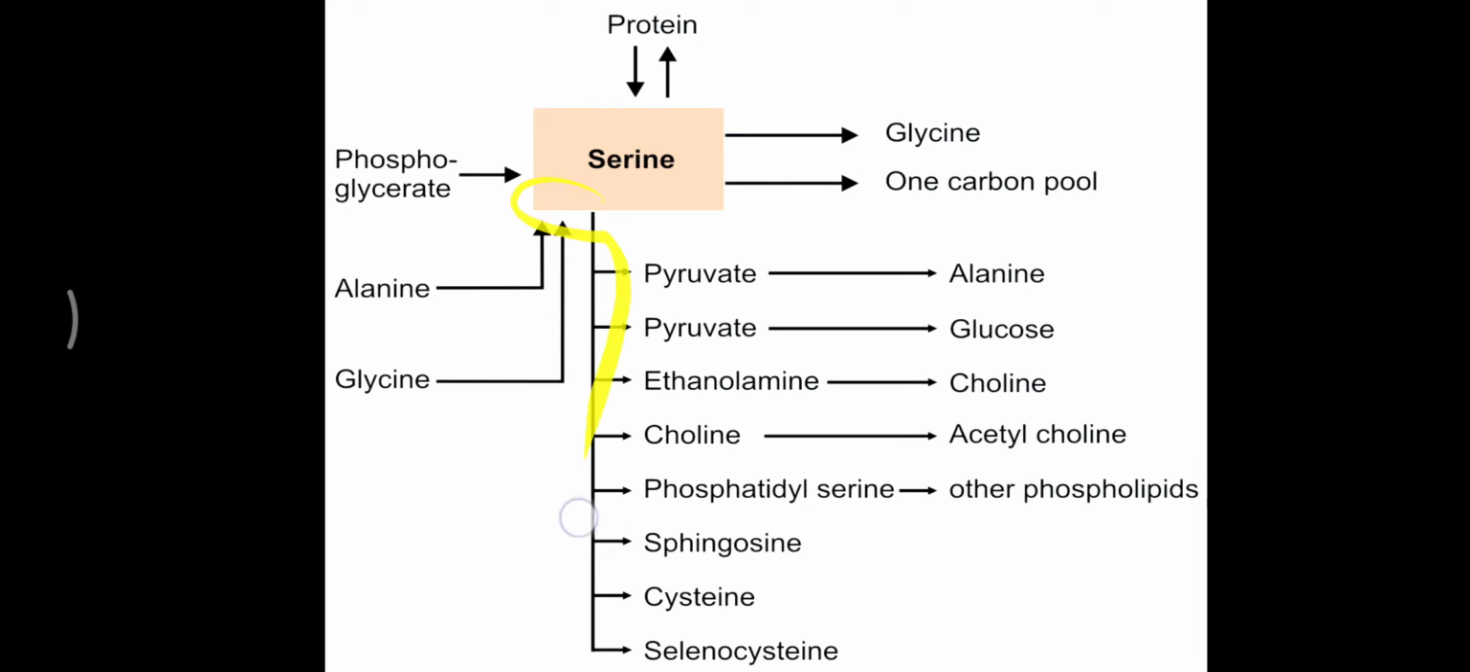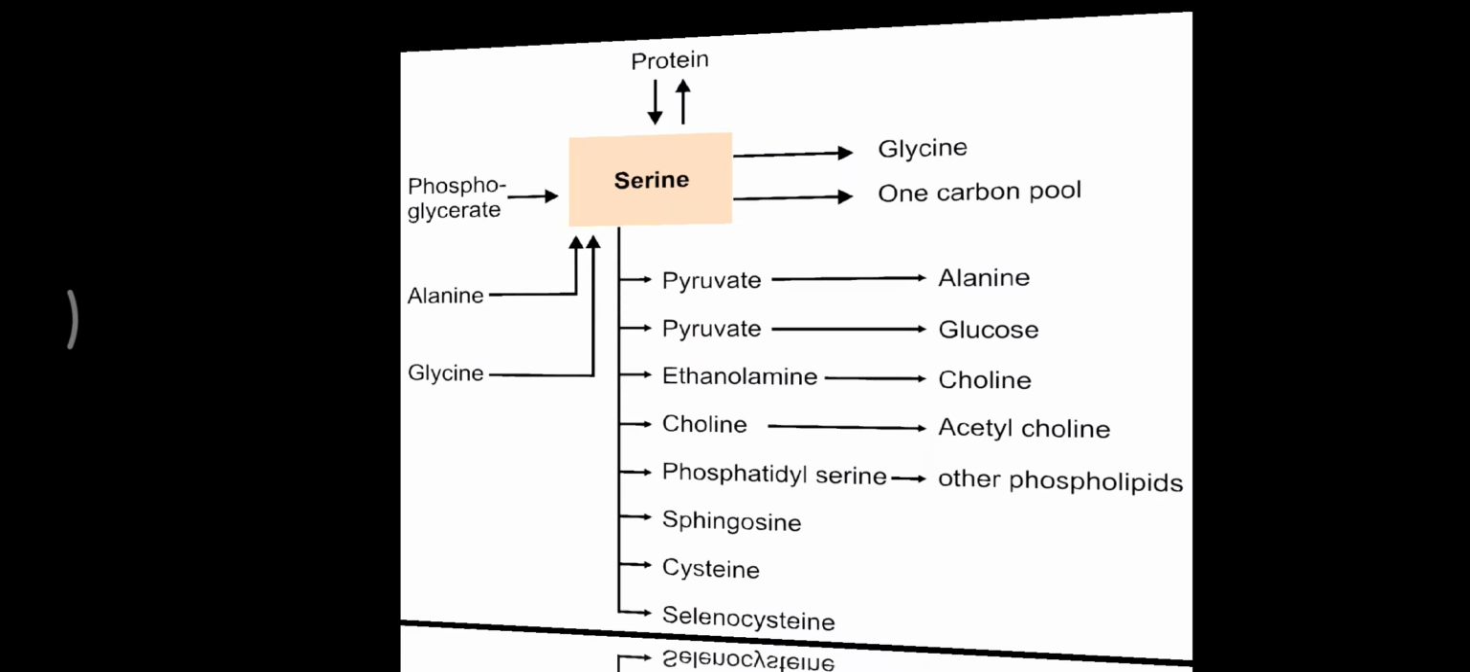From serine, the cysteine amino acid is also generated, and the 21st amino acid, selenocysteine, is also generated. So from serine, cysteine and selenocysteine both are generated. So these are all the important products or important functions of serine in our body. So that's all about serine.